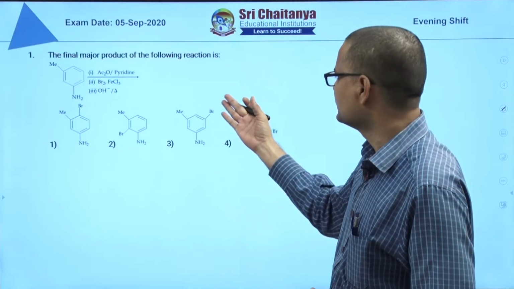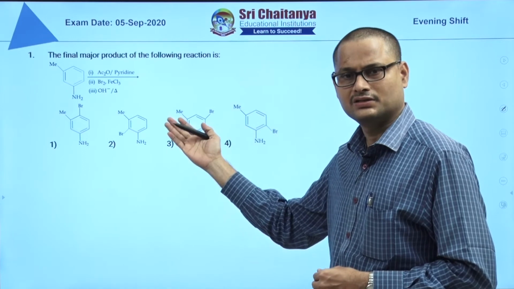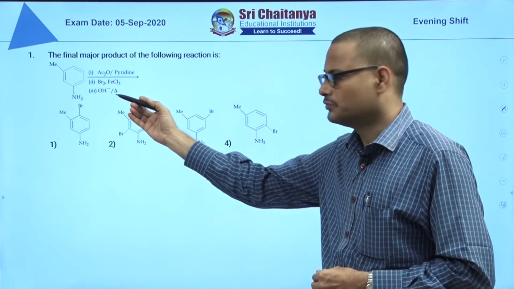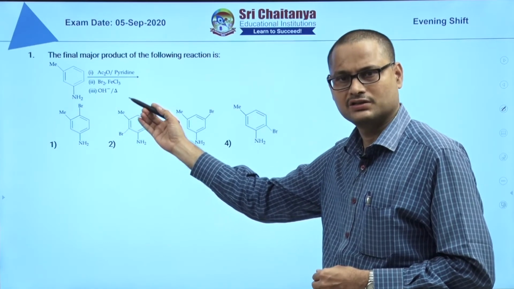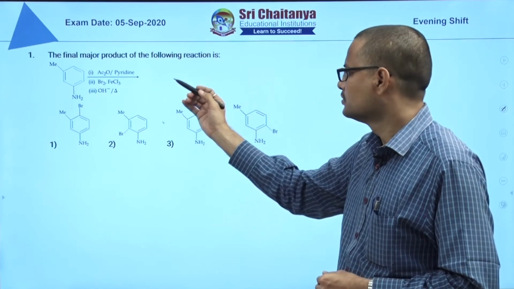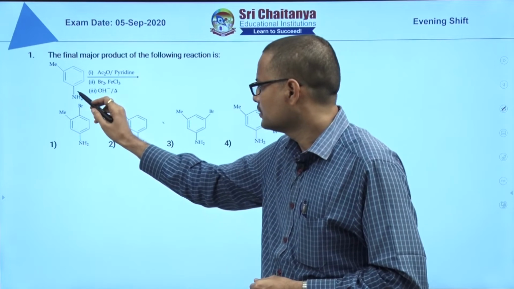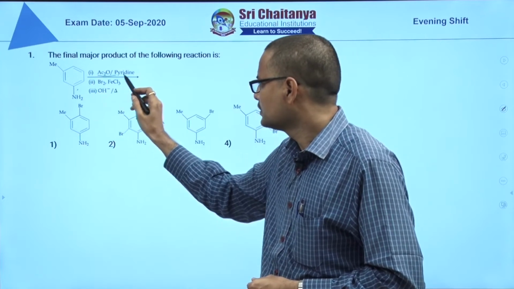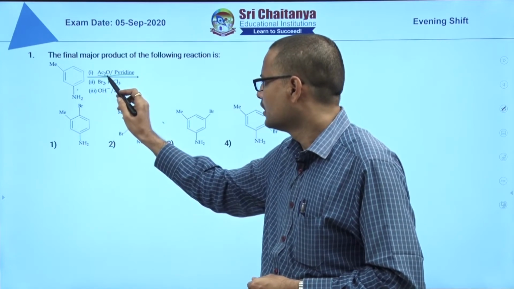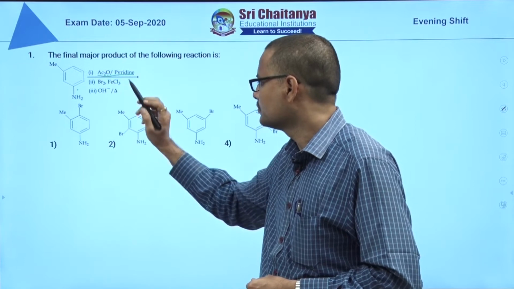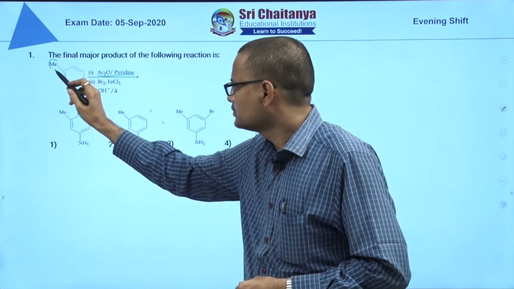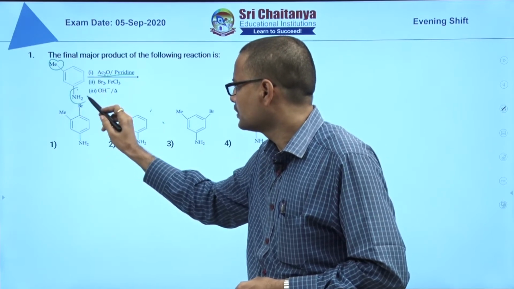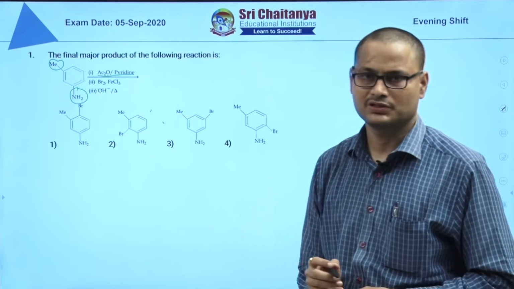Now we see the first question. It is an organic question based on electrophilic aromatic substitution. Here the reagent is acetic anhydride in presence of pyridine base, and the reactant has one methyl group and another NH2 group on the benzene ring.